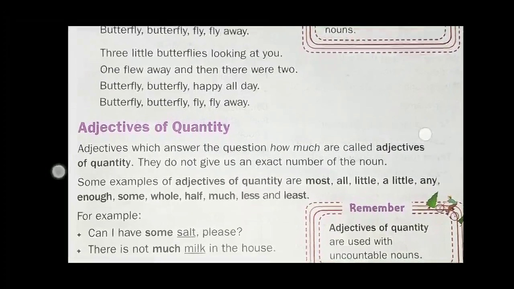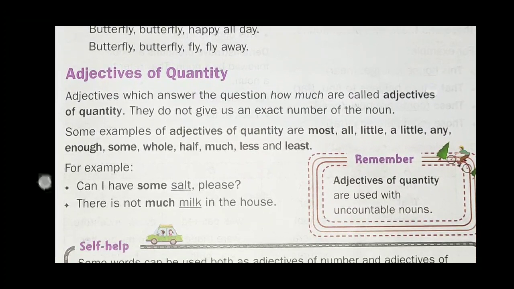Now let's come to know the third kind of adjective, and that is adjective of quantity. This kind of adjective tells us the amount of noun in a sentence. The condition is it never tells the exact number of noun.